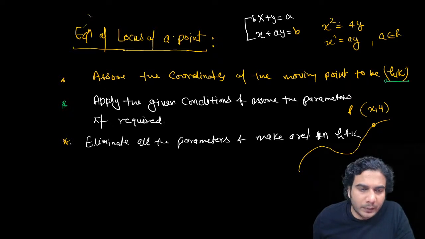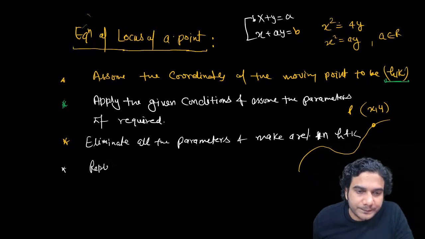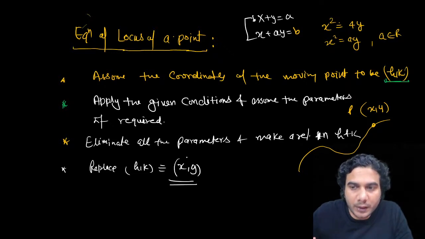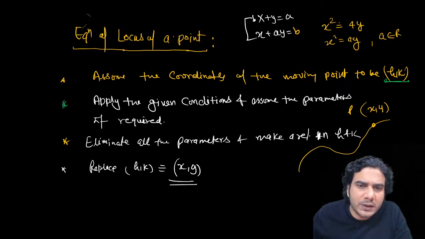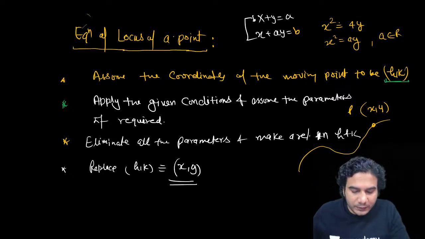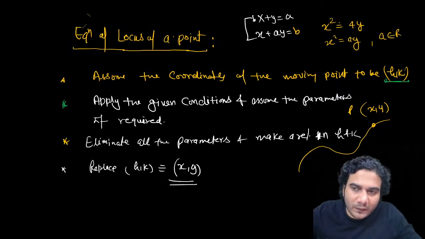Constants are not a problem. Once you have got a relation in h and k, the final step is to replace h and k by x and y. Like any other equation, the equation of your locus will also be in terms of x and y, because we write all equations in the coordinate system in terms of x and y.